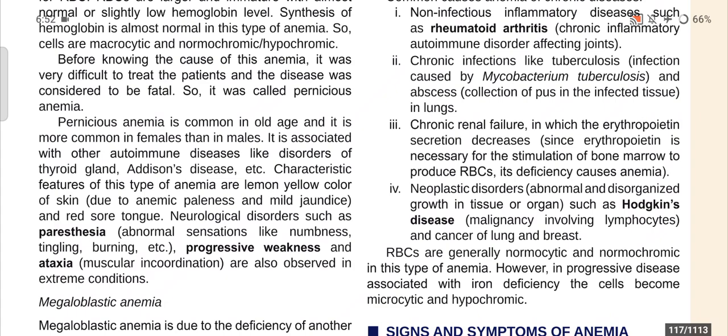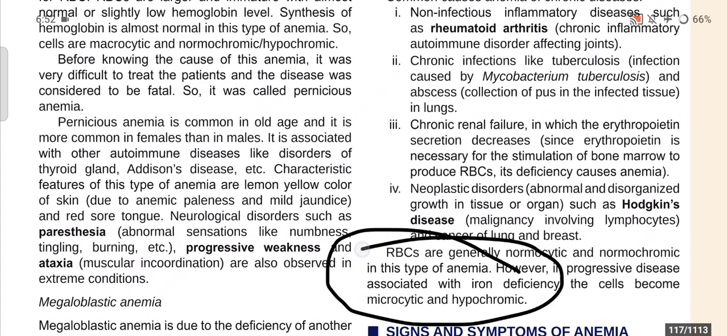RBCs are generally normocytic and normochromic in this type of anemia. However, in progressive disease associated with iron deficiency, the cells become microcytic and hypochromic.